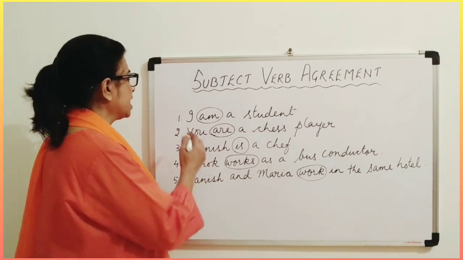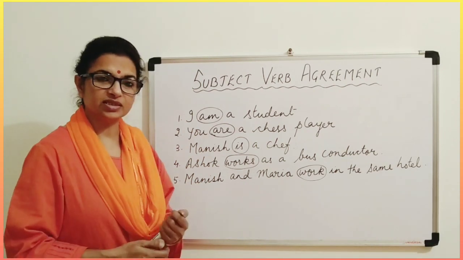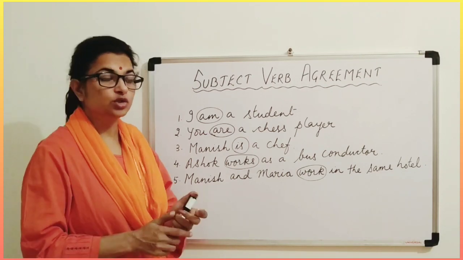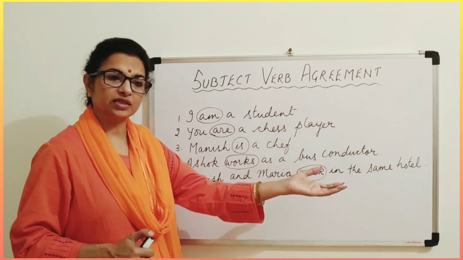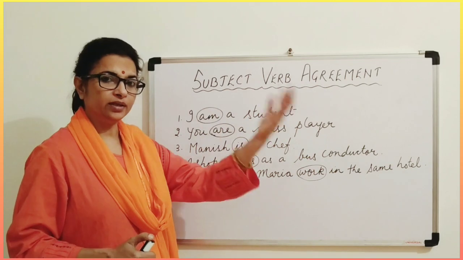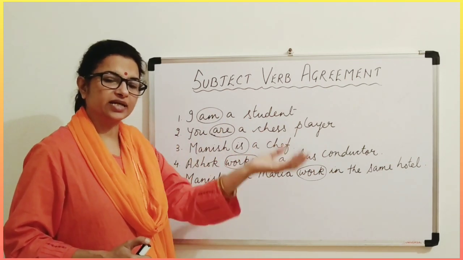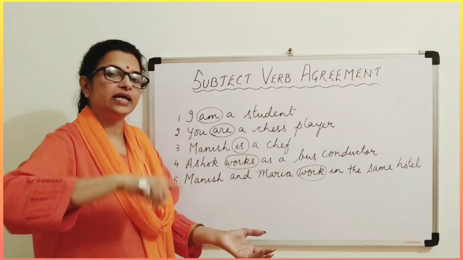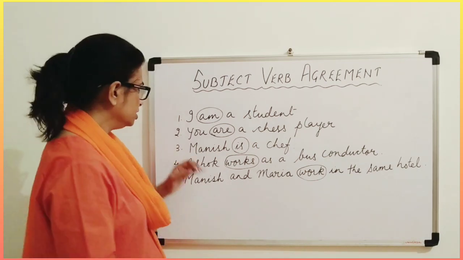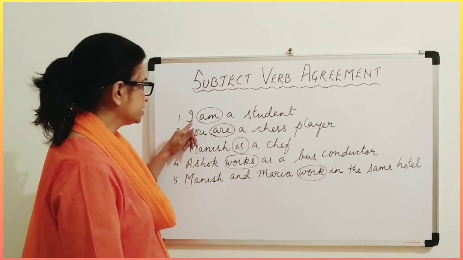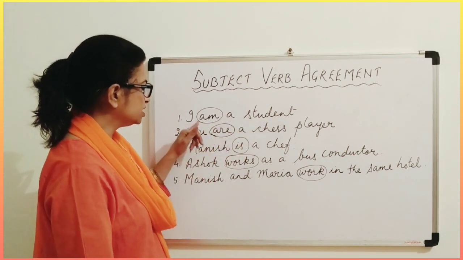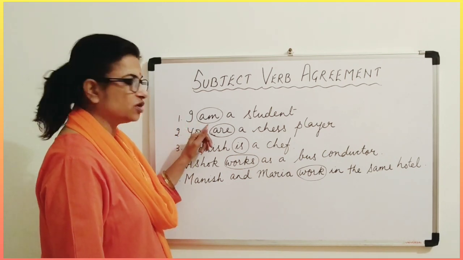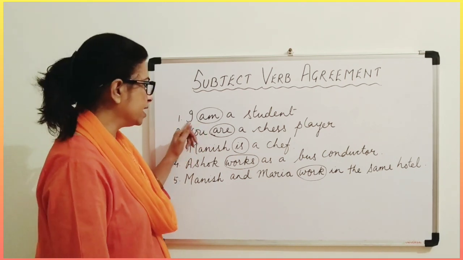Now let us see. I is what person? This is first person. The one who is speaking is always the first person. To whom he is speaking, that is the second person. And when these two, first person and second person, are talking about someone else, that is called the third person. So I is the first person. Now am is the be form of the verb, and in the present tense with I, always am comes. So I am a student.